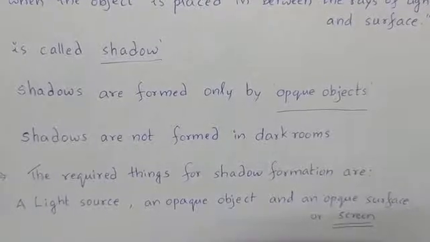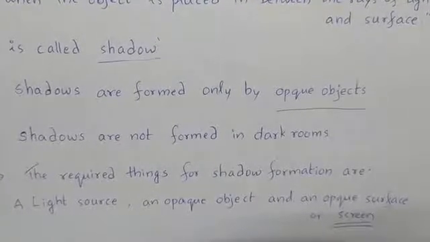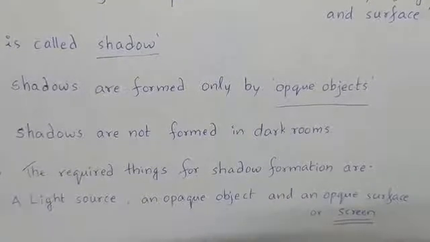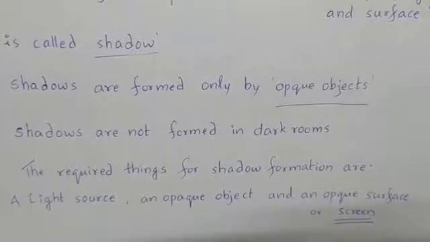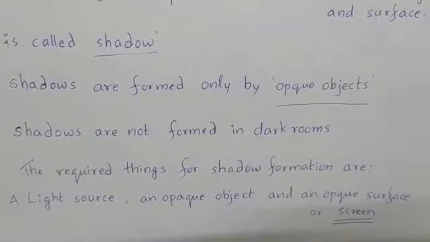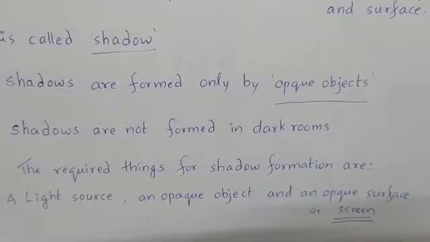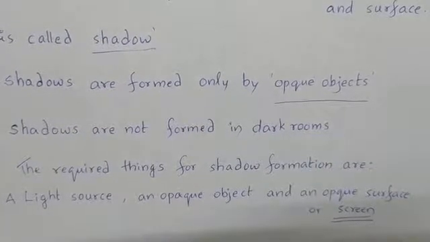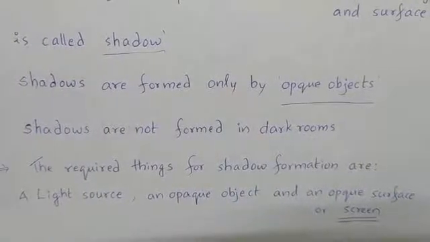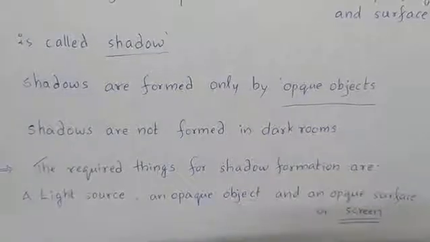Shadows are not formed in a dark room, and shadows are not formed where there is no screen at all. So, what are the required things for shadow formation? A light source, an opaque object, and an opaque surface or screen. So, if any one of them is missing, then shadows are not formed.